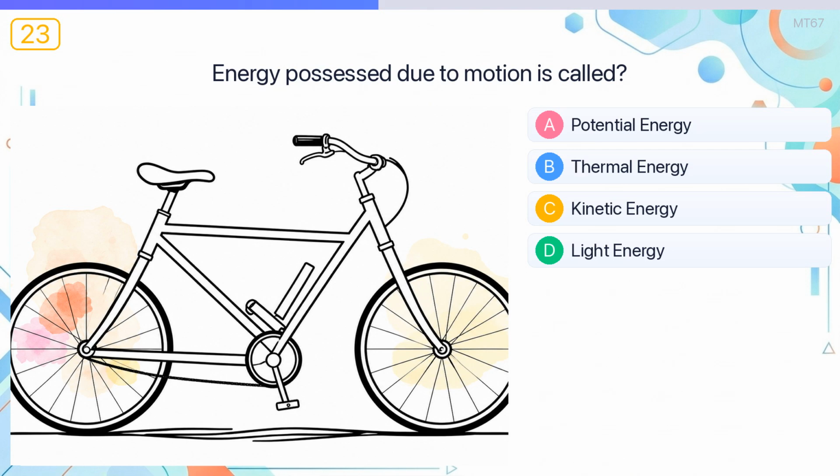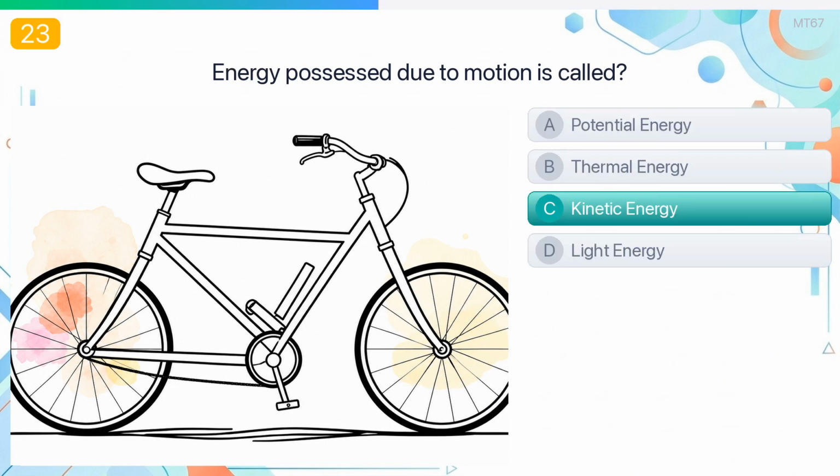Energy possessed due to motion is called? The answer is kinetic energy. Kinetic energy is the energy that an object has because of its motion.